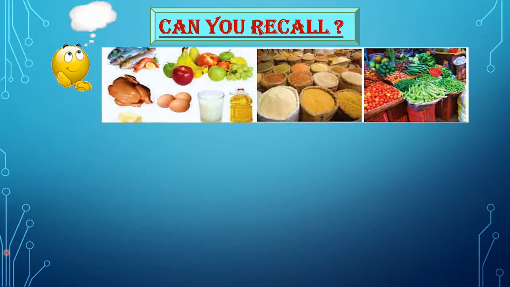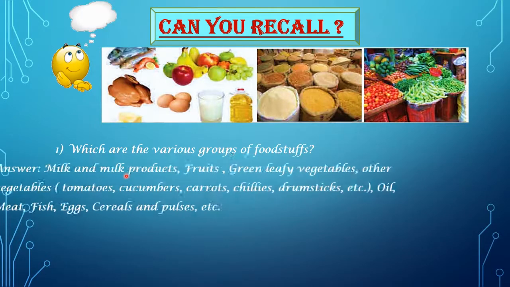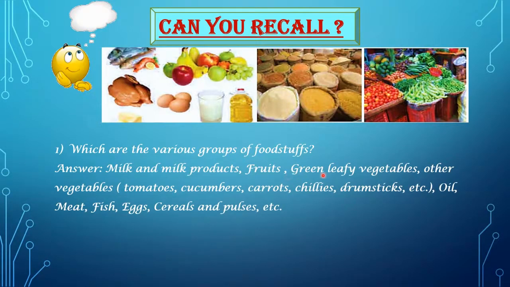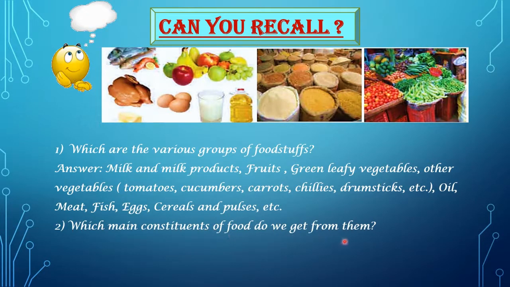Students, can you recall by observing the given picture which are the various groups of foodstuffs? Yes, the various groups of foodstuffs given in the picture are milk and milk products, fruits, green leafy vegetables, other vegetables such as tomatoes, cucumbers, carrots, chilies, drumsticks, etc., oils, meat, fish, eggs, cereals and pulses, etc. And which main constituents of food do we get from them?